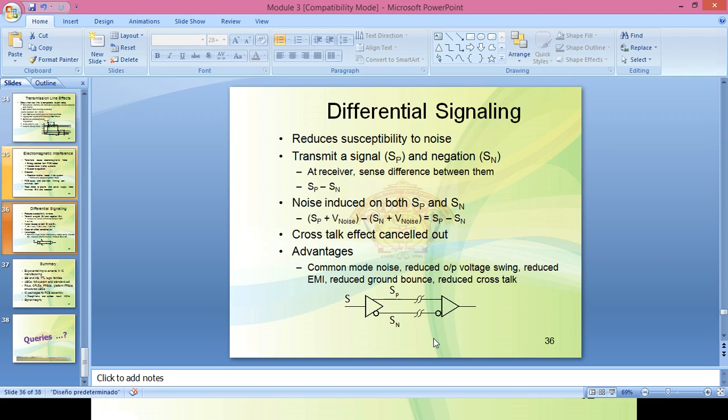This reduces system susceptibility to the interference, to the noise.